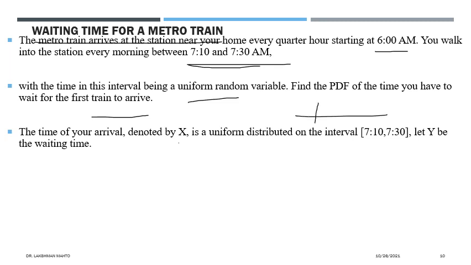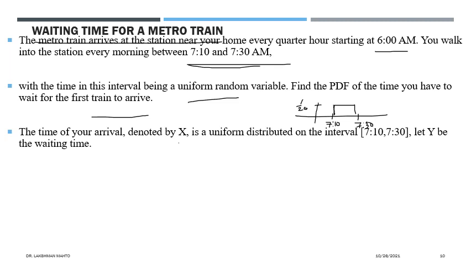It is constant between, suppose this one is 7:10 and this one is 7:30, and outside that it is zero, since you arrive between these two times. So the height would be just 1 by 20. Everything is in minutes, as you can see here.